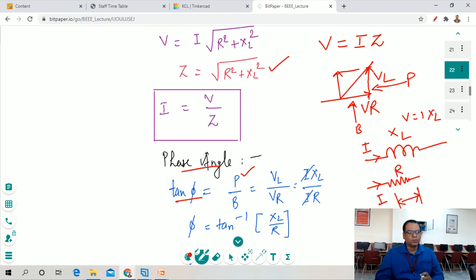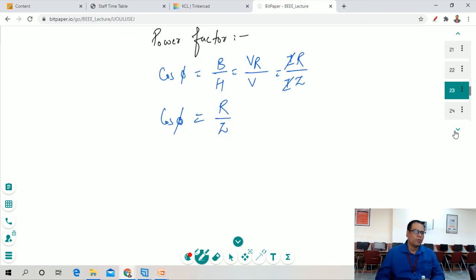After putting these values, we have to eliminate those values which are common, and we have to calculate the angle phi. So phi is tan inverse of XL upon R. Okay, now the power factor. The power factor can be calculated with the help of cos of phi. So cos of phi is B upon H.